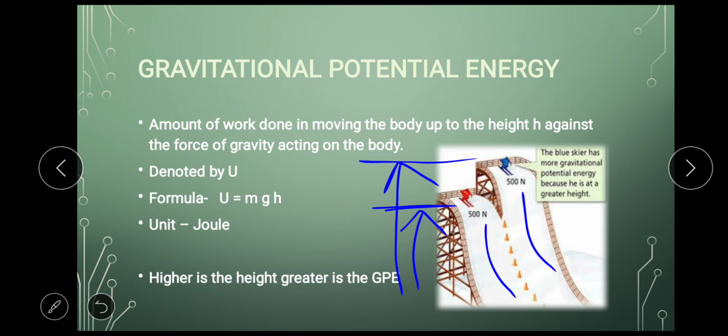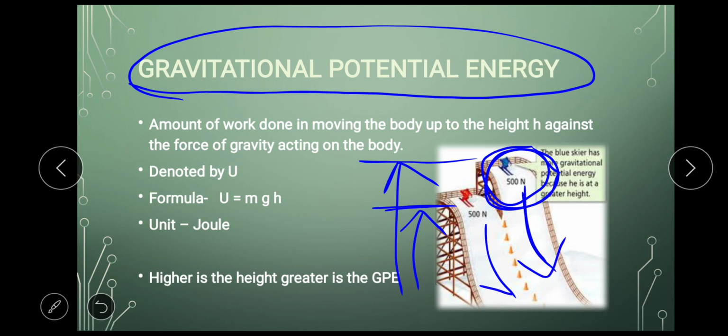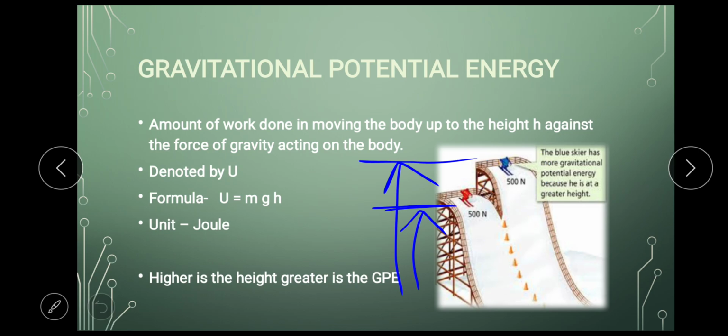Yes, you guessed it right. The one who starts from a higher point, because when you are at a higher point, you have greater gravitational potential energy in you. Earth is pulling you harder, and that is why you will move with a greater speed. Understood? That is gravitational potential energy. So today we'll do up to this topic, gravitational potential energy.